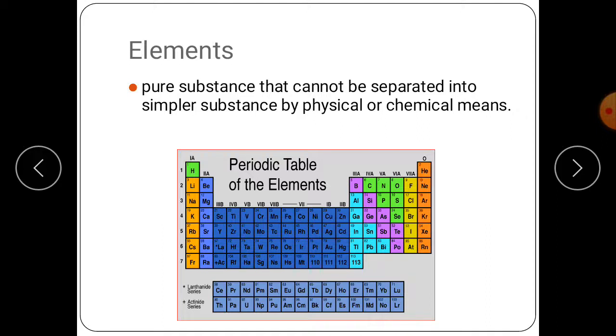And students, about 90 elements have been found in nature. The others have been created by scientists, and these are some of the natural elements. Each name is followed by the chemical symbol, and you can see the picture of a chart. This chart is known as the periodic table, because in this table we have different elements, so this table is known as the periodic table of the elements.